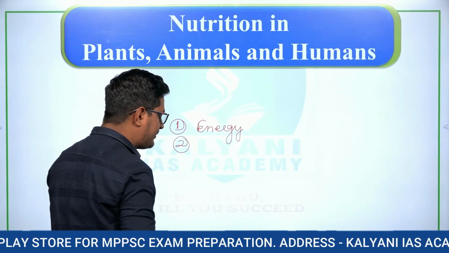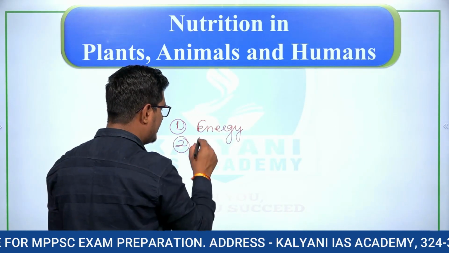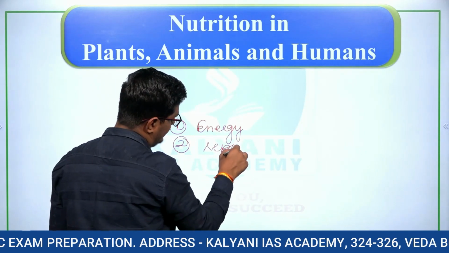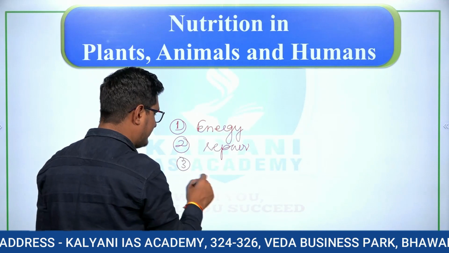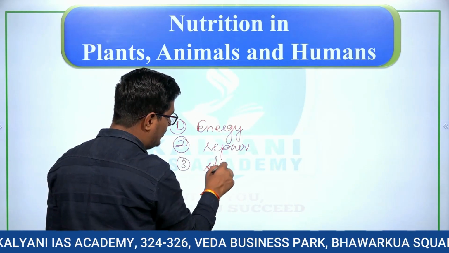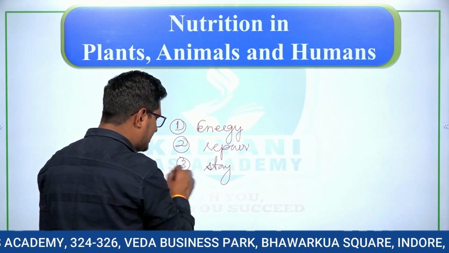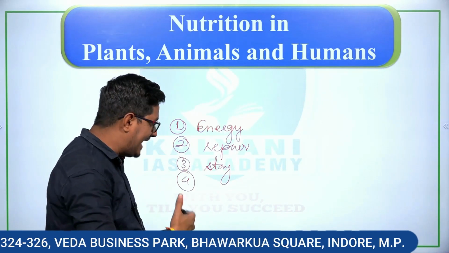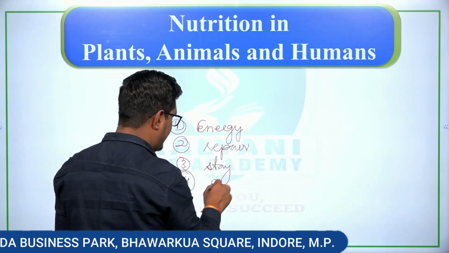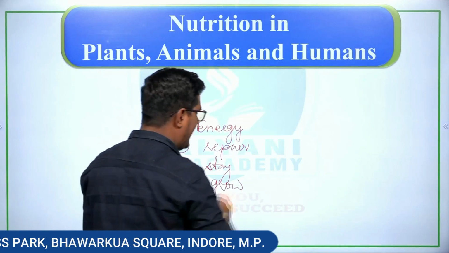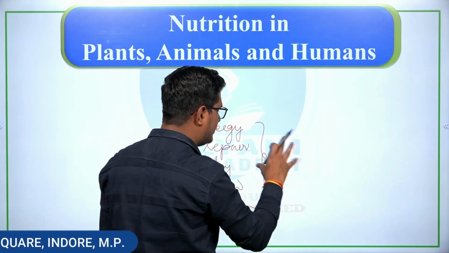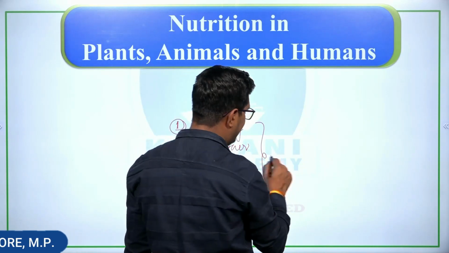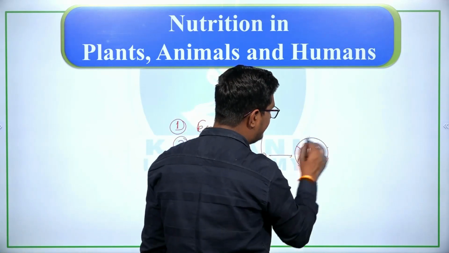Some nutrients like proteins are required to repair different components of the body. Some nutrients like vitamins are required to stay healthy, and some nutrients like proteins and fats are required to grow. The process of taking in these nutrients in the form of food and utilizing them is known as nutrition.